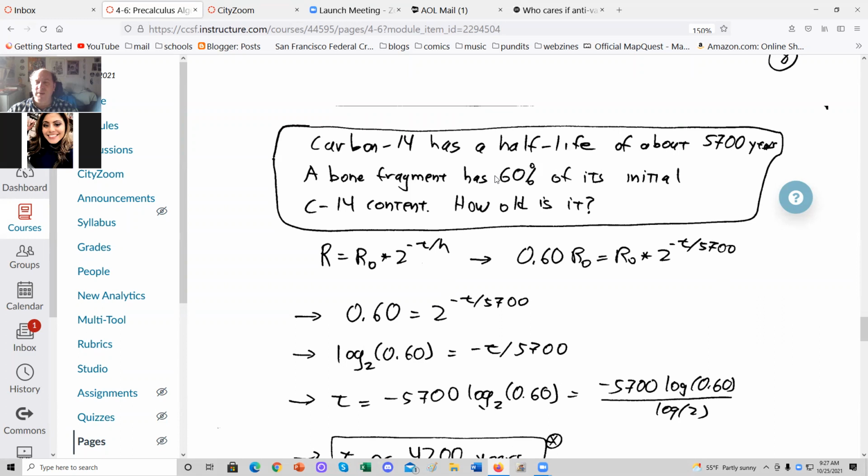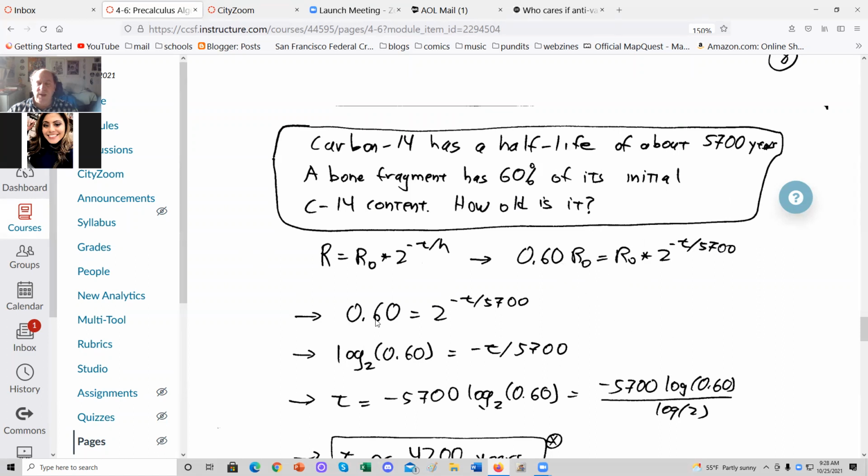Okay, and a bone fragment is 60% of its initial carbon-14 content. How old is it? So radioactivity equals R naught, initial radioactivity, times 2 to the negative T over H. Since 60% of its carbon-14 remains, that's 0.60 R naught. That equals R naught times 2 to the negative T over half-life 5,700. Okay, as before, R naught cancels.